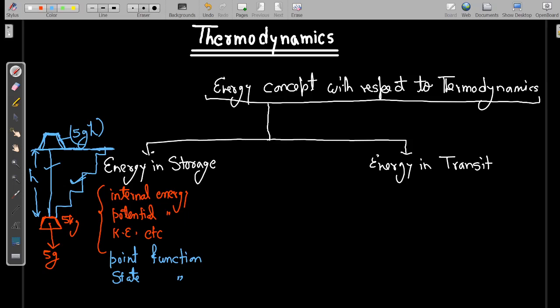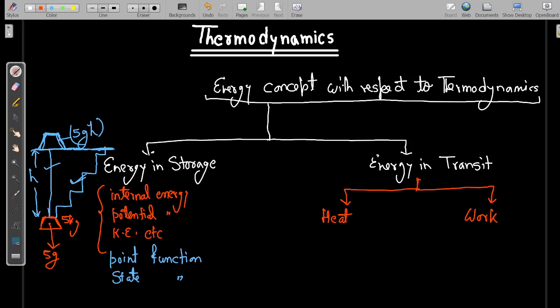On the other hand, when we talk about energy in transit, in thermodynamics there are basically two forms of energy which we use as energy in transit. First one is heat and second one is work. Okay, first one is heat and second one is work.